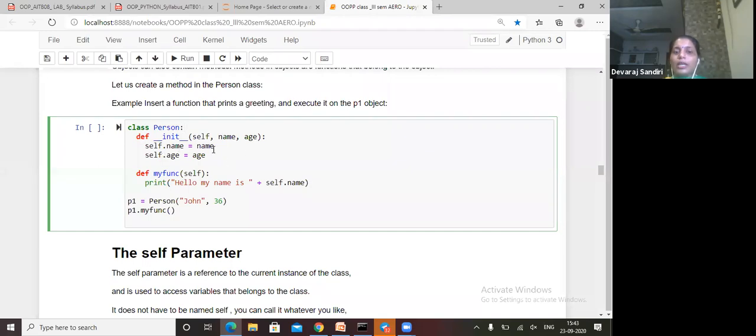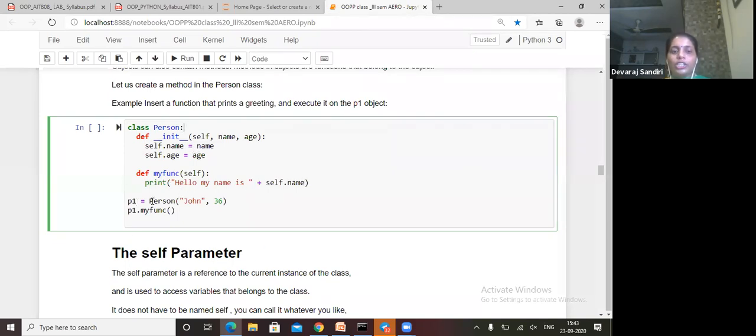So self.name is equal to name, self.age is equal to age. Another method, another def function without the init method. Here I gave a def my_function(self): print hello my name is self.name. Self.name means this name will be called from the init method.